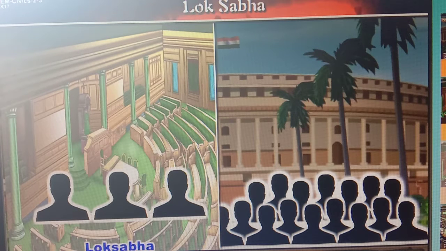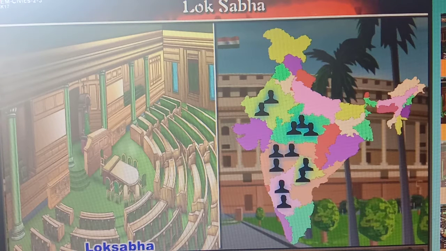So these Indian citizens can elect their representatives as members of Lok Sabha. Hence, Lok Sabha is the house of representatives and is known as the first house. The members of Lok Sabha are elected directly by the people from the territorial constituencies. At present, the total number of Lok Sabha members is 543, but according to the constitutional provision, the maximum number is 552.